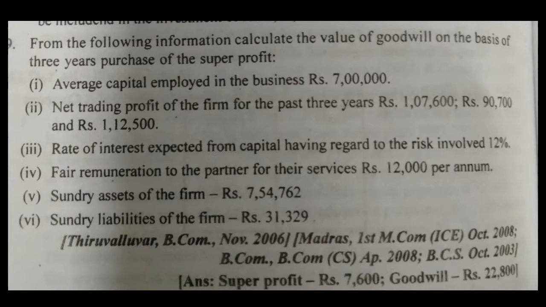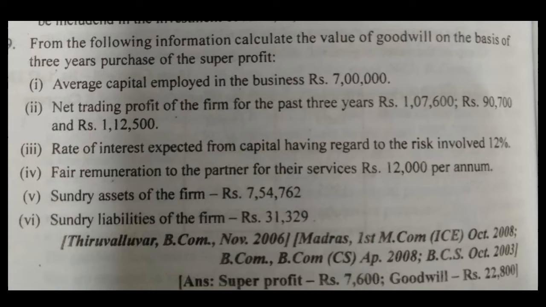From the following information, calculate the value of goodwill on the basis of 3 years purchase of super profit again. The average capital employed given in the sum is 7 lakh. The trading profit for the past 3 years is given as 1,07,600, 90,700 and 1,12,500. The rate of interest expected from capital having regard to the risk involved is 12%. That is the normal rate of return. The fair remuneration of the partner, as you have seen earlier, is 12,000. Then sundry assets are 7,54,762.